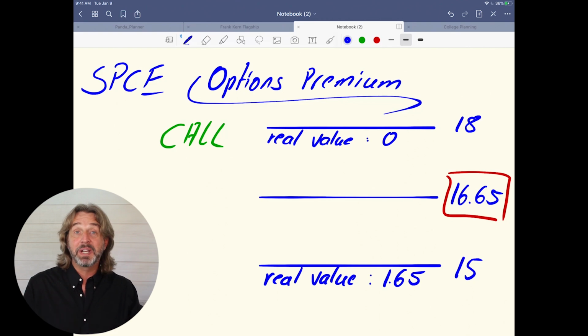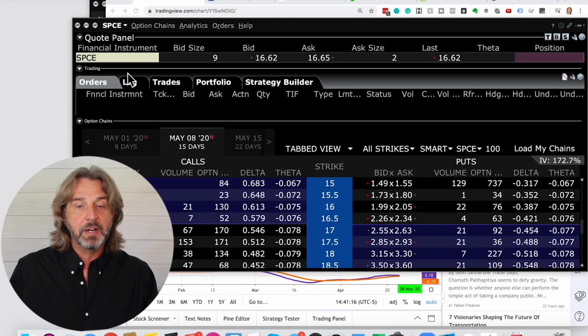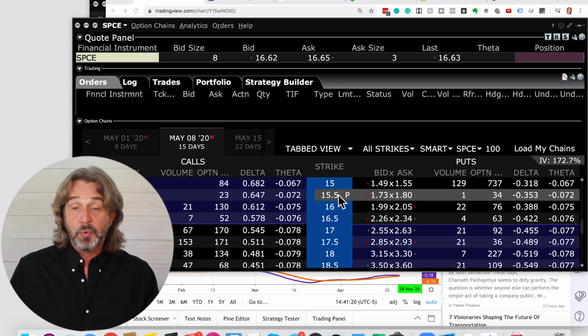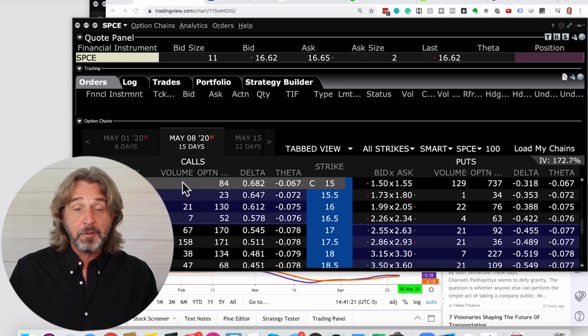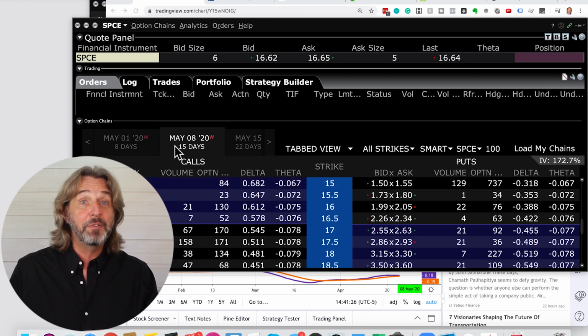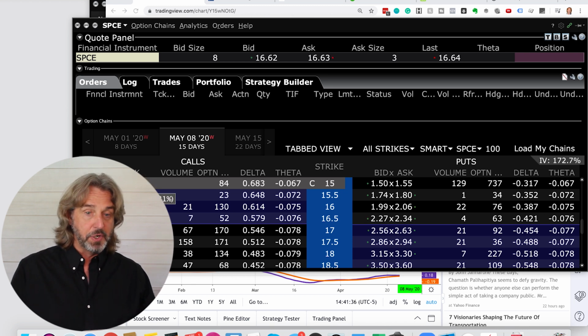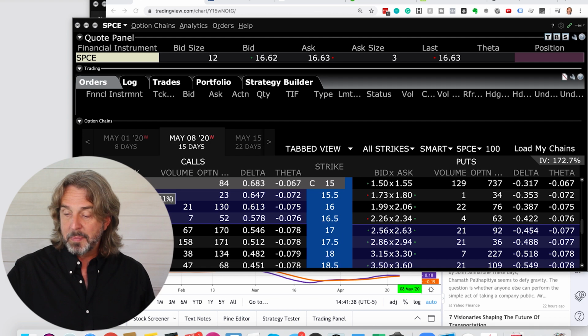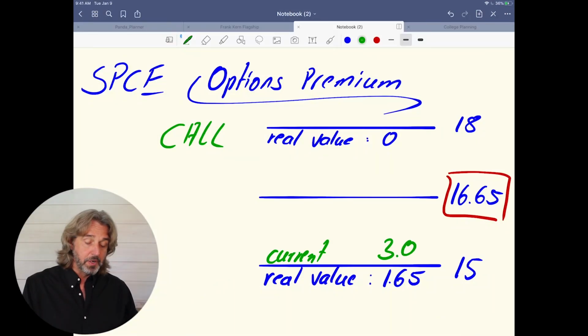Then we can move on and look at the current option prices that are in the market, what's happening here right now. And here we are looking at an option chain for SPCE. So right now we see that the 15 call right here that expires in 15 days from now is trading at $3.20. Let's just say $3. So right now the current price, we're going back to the iPad, is $3.